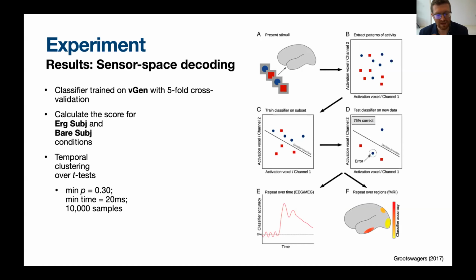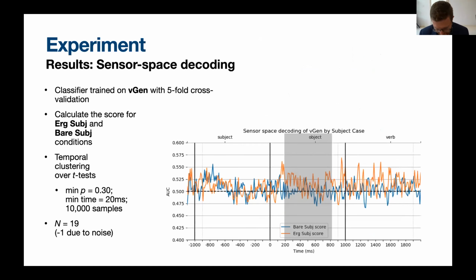Afterwards, we randomly permuted the labels and recomputed the clusters in order to define a null distribution against which we compared the observed results. And that's what we'll report on today. I should also say we're currently reporting on 18 subjects. So we ran 19 and we excluded 1 due to noise. So this is the first result here.